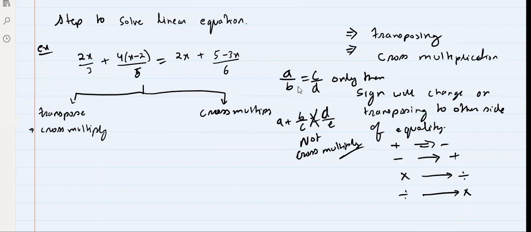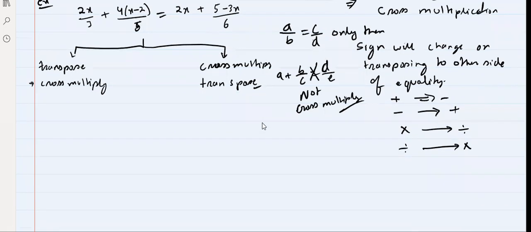Yes, LCM we will take; I'm just talking about the main difference. It depends on the type of question. This is the first method, this is the second method. You will decide by yourself which is easier for you. So the first method is what?